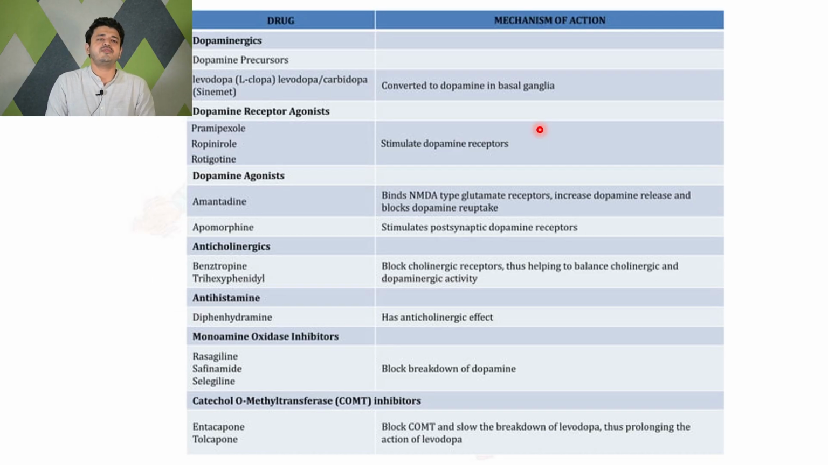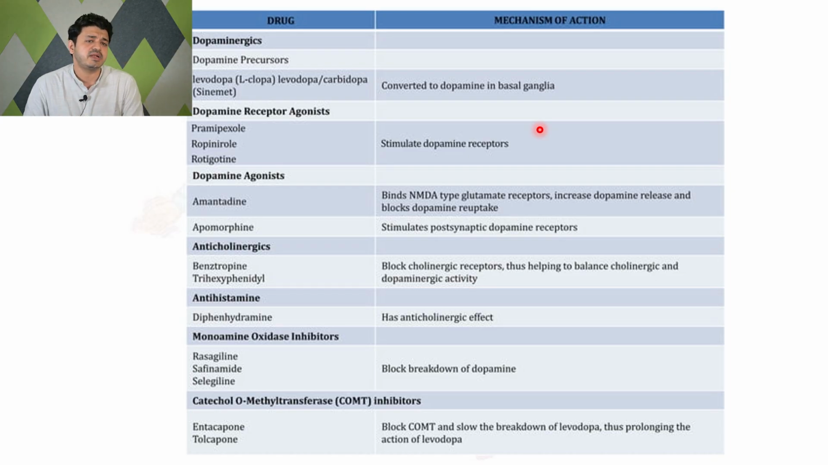So this is a list of drugs. I will just shortly revise them. Levodopa, as we already discussed, and pramipexole we discussed just now. Then there is amantadine. They are dopamine agonists; they increase dopamine activity. Then some anticholinergic drugs like trihexyphenidyl we use just to reduce symptoms like tremors and rigidity.